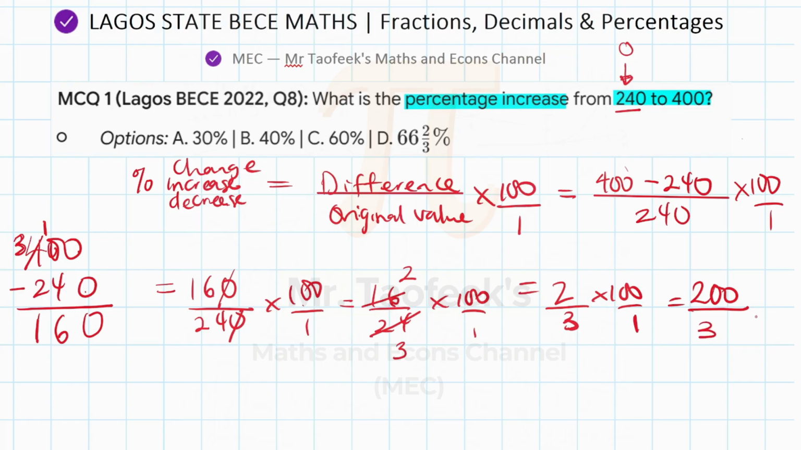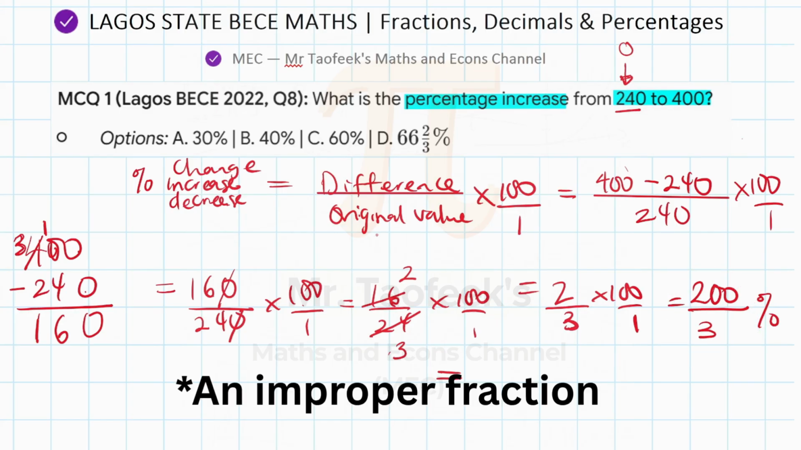Now, if you look at the options, this is in percentage already because multiplying by 100 means you're changing it to percentage. If you look at the options, we don't have this kind of answer. So that means you might just have to quickly do some further simplification. For example, this is an improper fraction because the numerator is bigger than the denominator. So you can think of converting that to what? To a mixed number and see if that appears in the options.